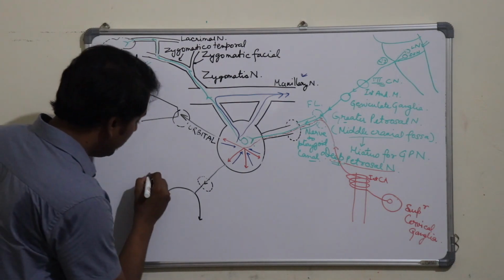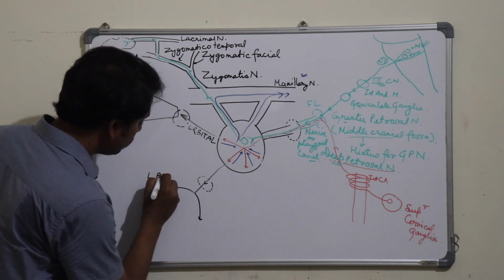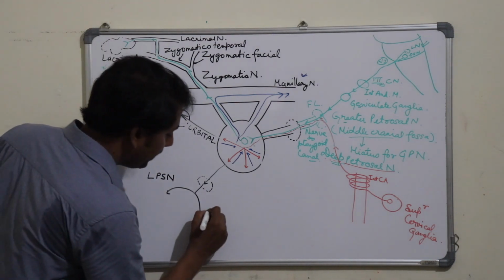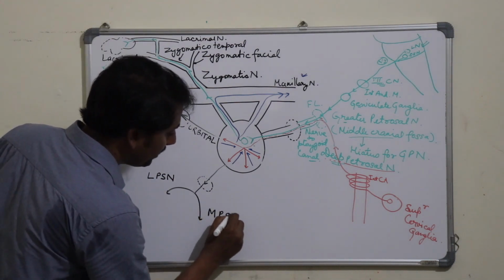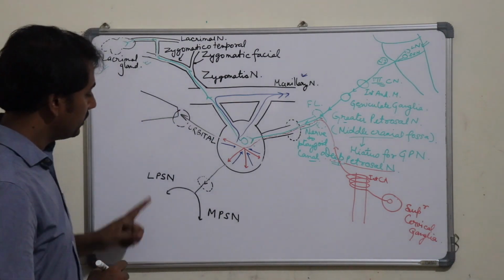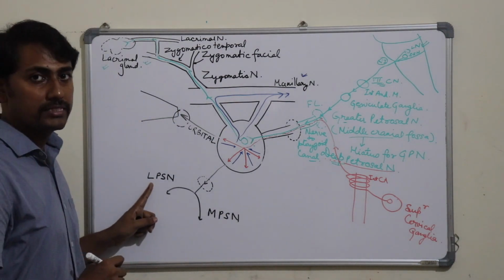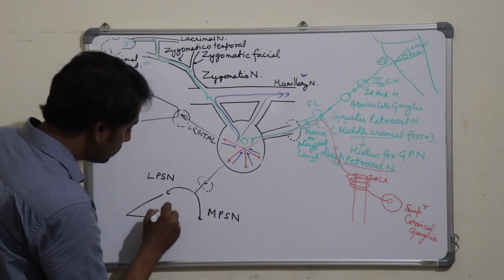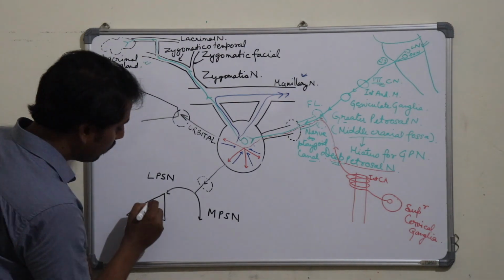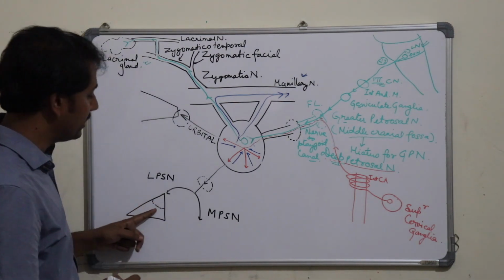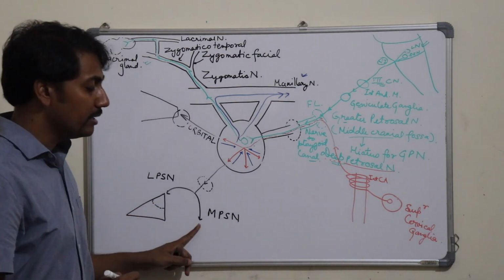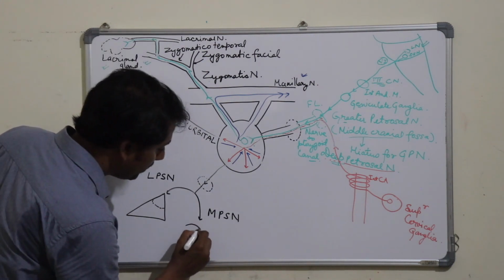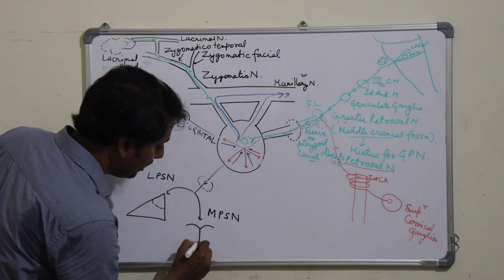This is the lateral posterior superior nasal branches, and this one is the medial posterior superior nasal branches. The lateral posterior superior nasal branches will supply the lateral wall of the nose, specifically the posterior superior aspect of the lateral wall of the nose, and the medial branches will supply the roof of the nasal cavity and the nasal